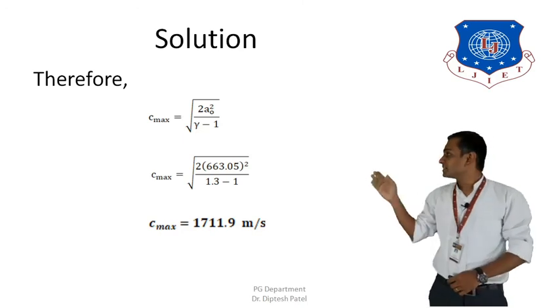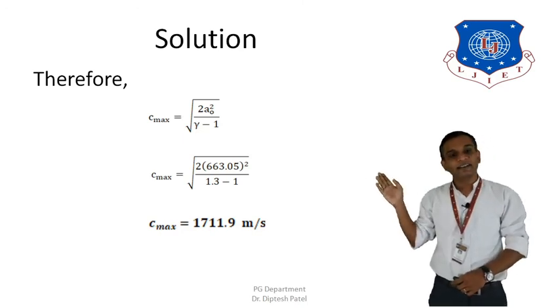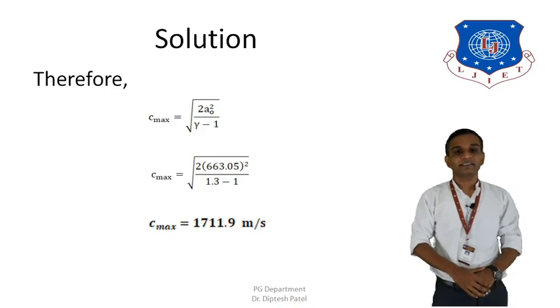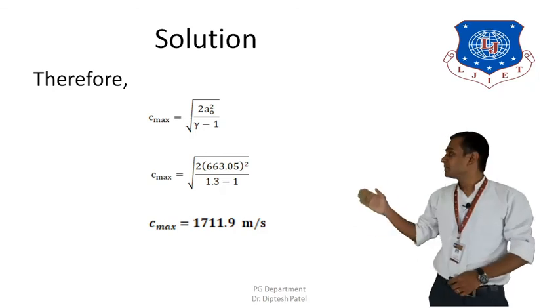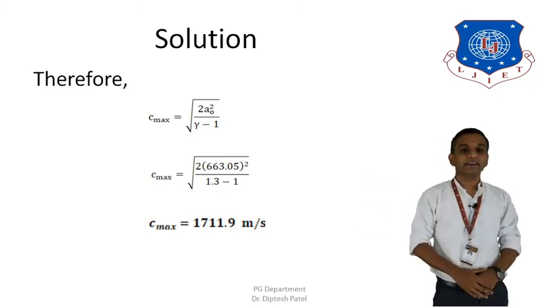You just put the values here, and going through the calculations, you will get C max equal to 1711.9 meter per second.